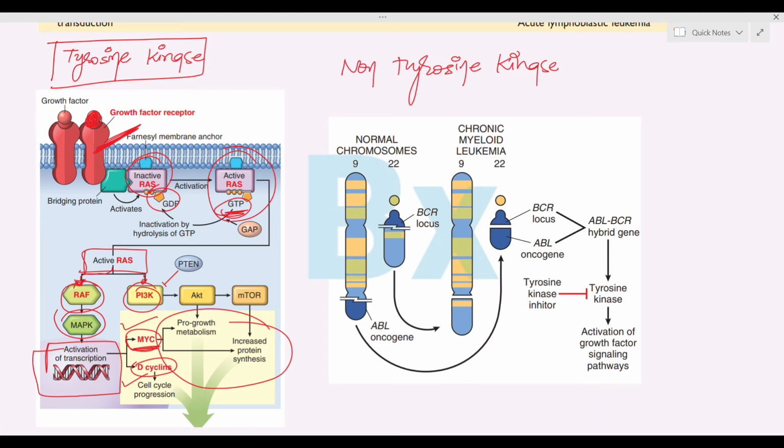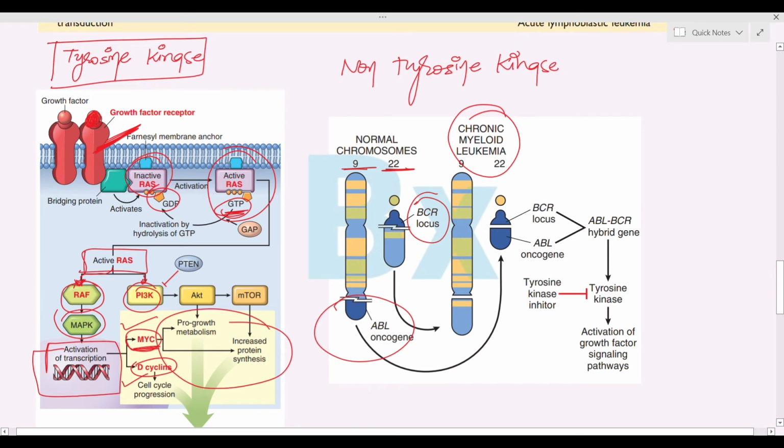But in the non-tyrosine kinase pathway, an example is chronic myeloid leukemia, in which there will be non-tyrosine kinase mediated overexpression. Normally, we have the ABL oncogene on chromosome number 9, and the BCR gene on chromosome number 22.